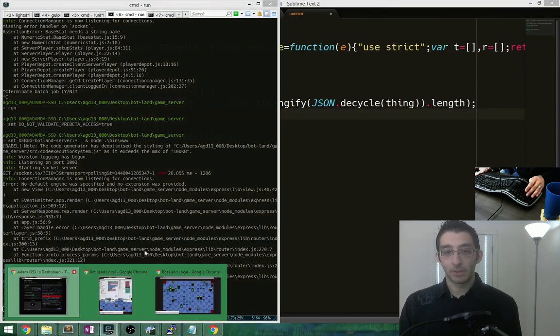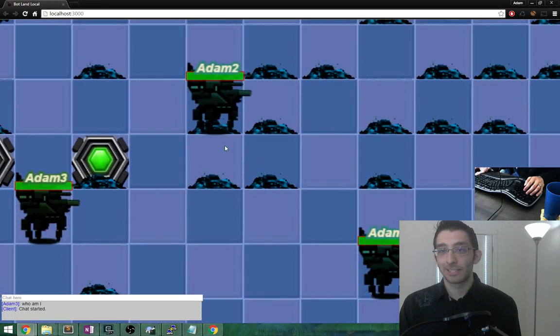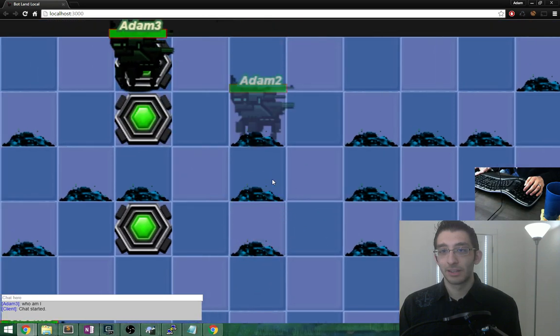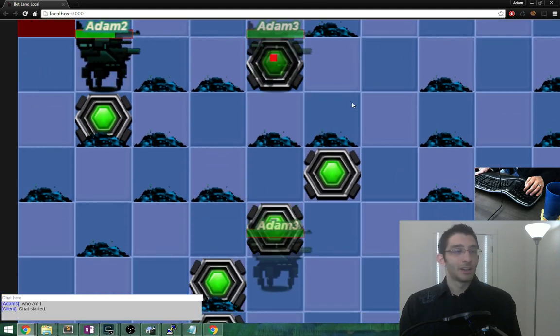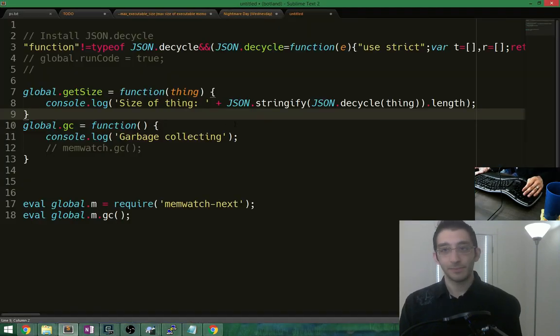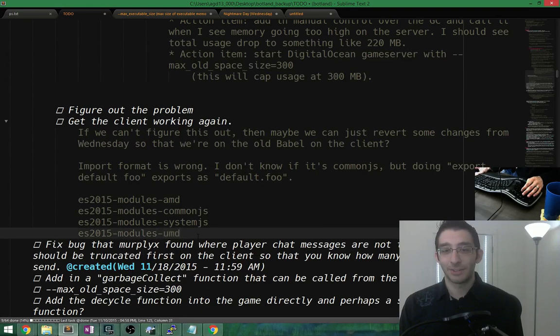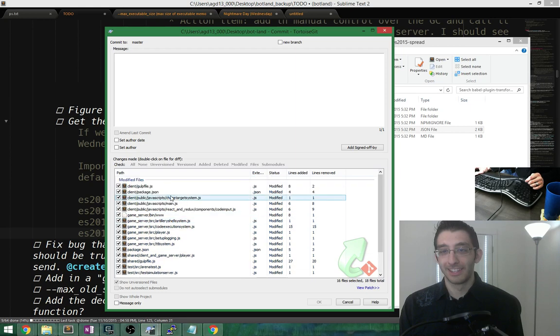Okay, the game is working. And Atom 3 is doing much better than Atom 2. Look at these bots. So Atom 2 is melee. Atom 3 has missiles. Nice. Whew. I feel like I should be sweating right now or something. That was hard work. All right, let's look at our wake of destruction.